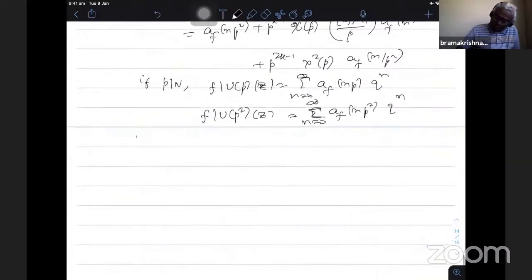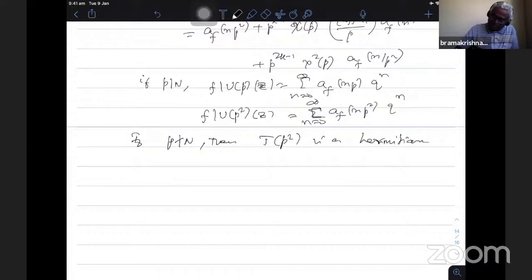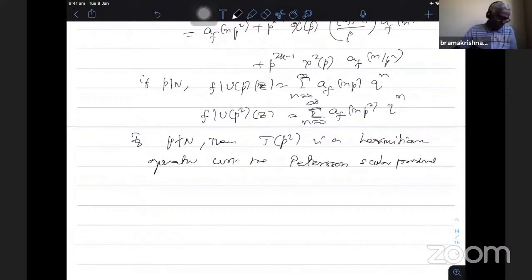Also, if p does not divide N, then T_{p²} is a Hermitian operator with respect to the Petersson scalar product, which I defined earlier. So they also form a commuting family of operators.